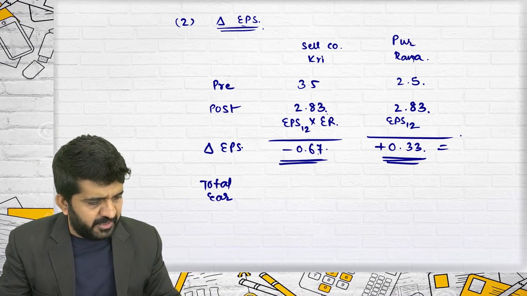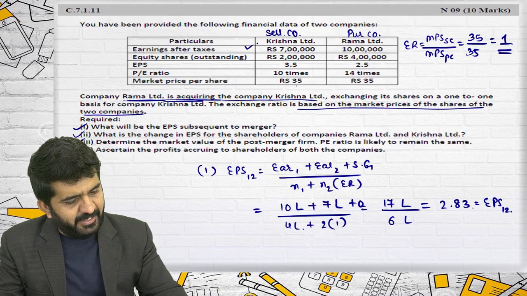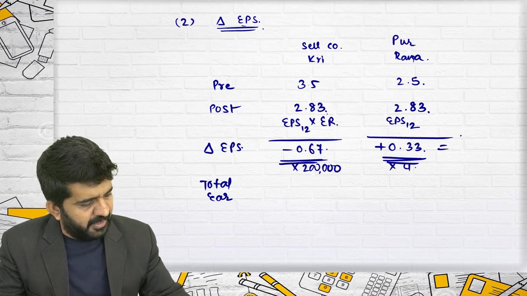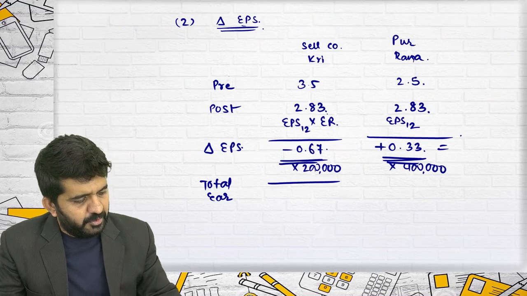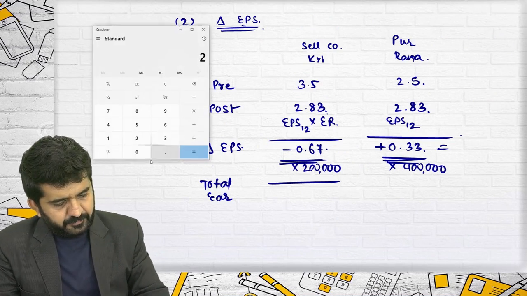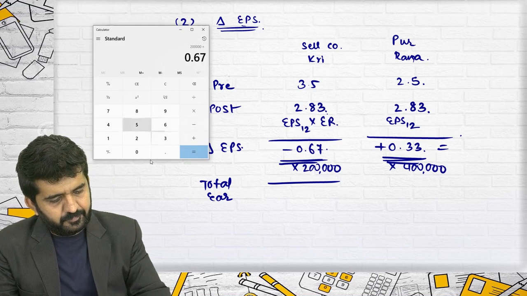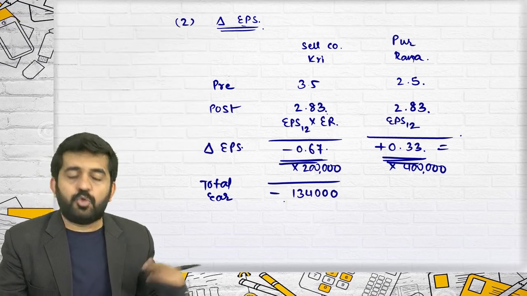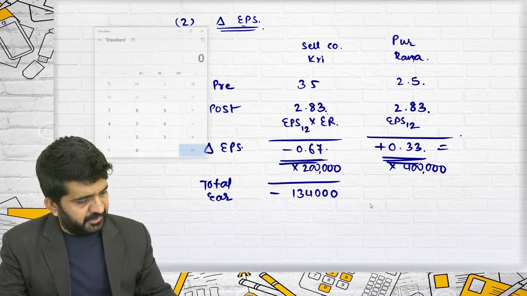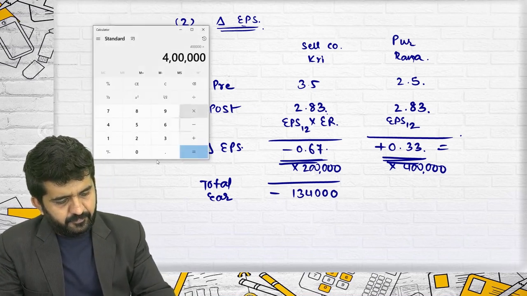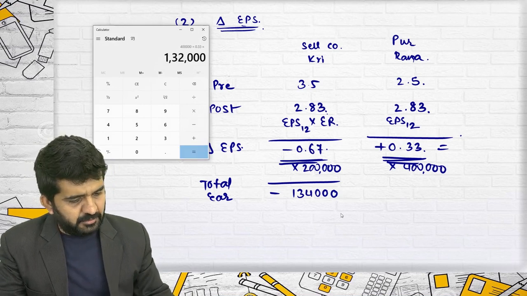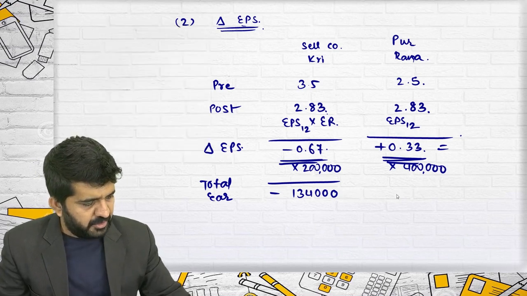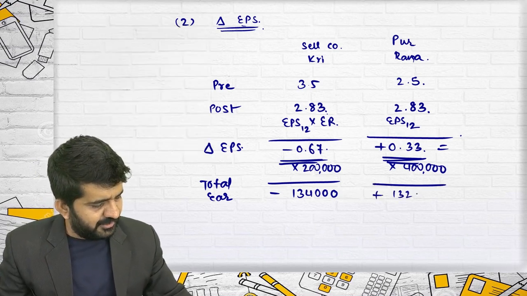Let me find out. 0.67 multiplied by 2 lakhs shares, 2 lakhs into 0.67, is 1,34,000 negative. Total earnings, 4 lakh into 0.33, is 1,32,000. This is the difference we are getting of 2,000 rupees. So it is positive 1,32,000.